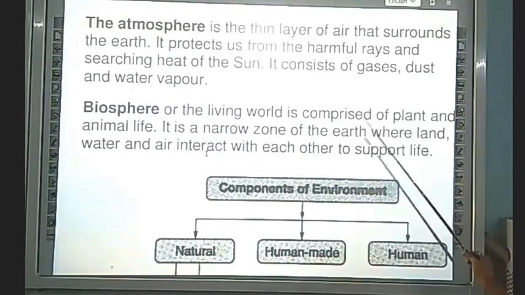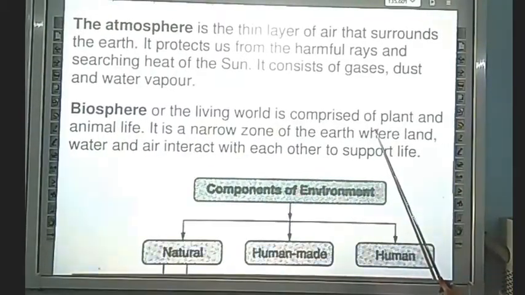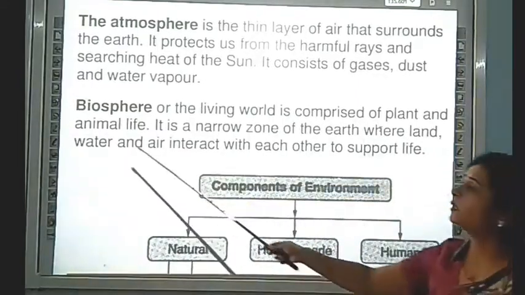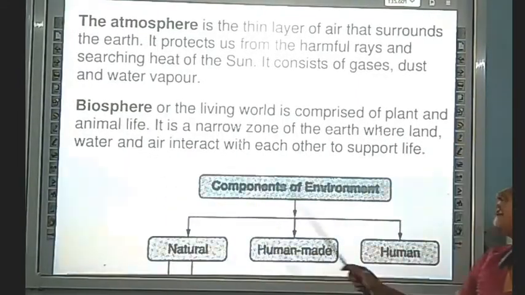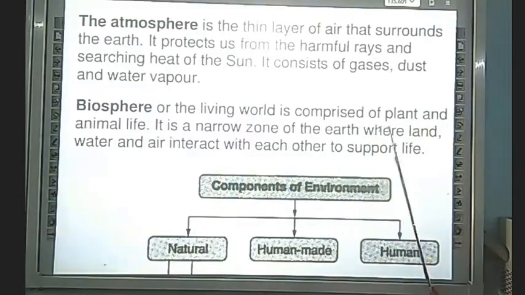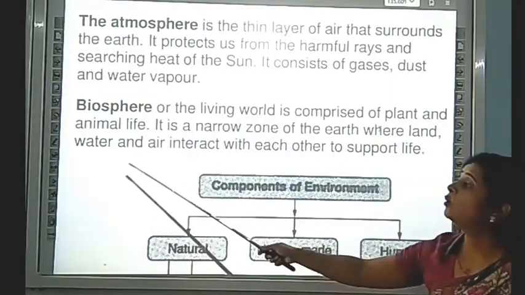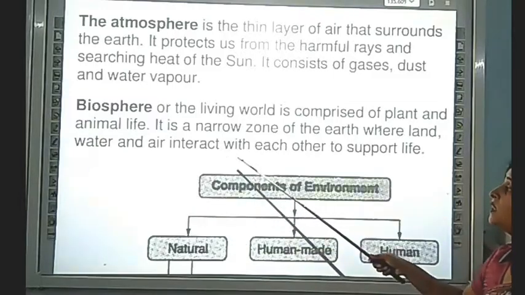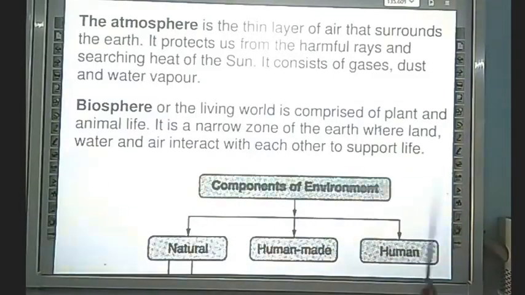Of the living world is comprised of the plant and animal life. In the biosphere, plants and animals are included. It is the narrow zone of the living where the land, water and air interact with each other to support life.